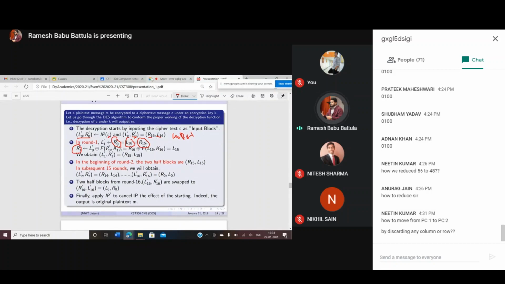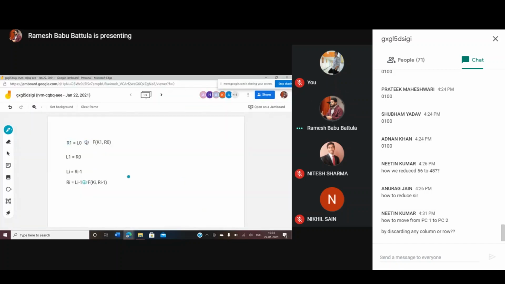How are we going to find the R1 dash value? I will go to my whiteboard and explain here. Please keep understanding. All of you are connected to this whiteboard, and my whiteboard is visible to all of you. Here I want to write how R1 dash is going to come up. So here I want to write my R1 dash. My R1 dash is going to be like this.